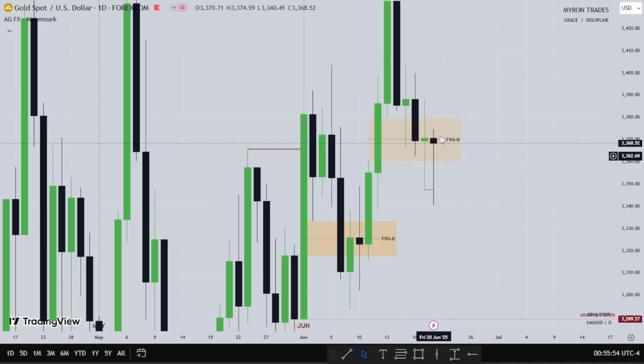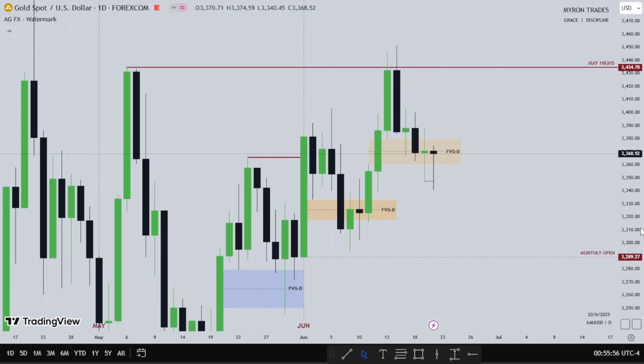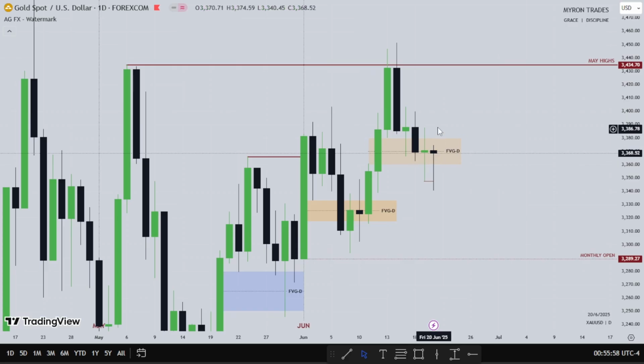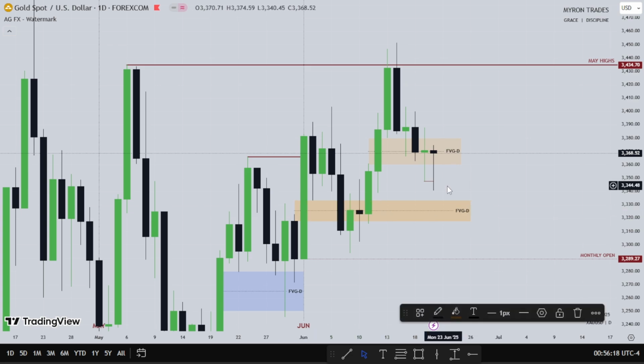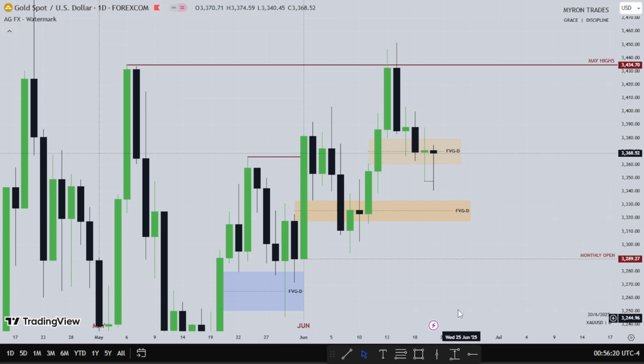gap. Now for the new week, if gold wants to go higher and tackle the highs once more, that will be good, since we're really bullish on gold. But if this fair value gap wants to stay as resistance to go lower, then maybe we might use this other fair value gap here to go higher or go lower. So see what gold will do for the week.